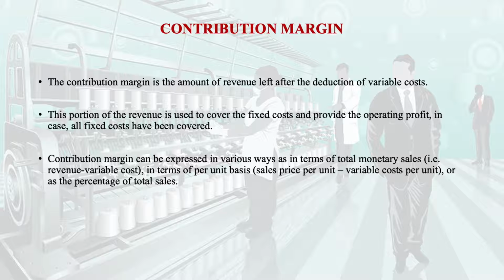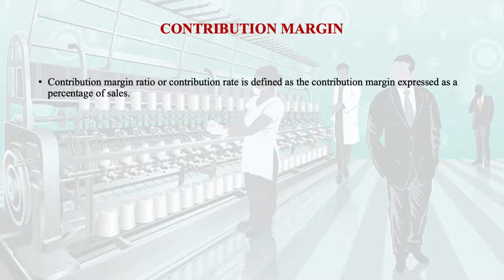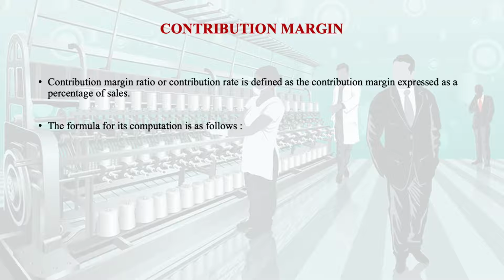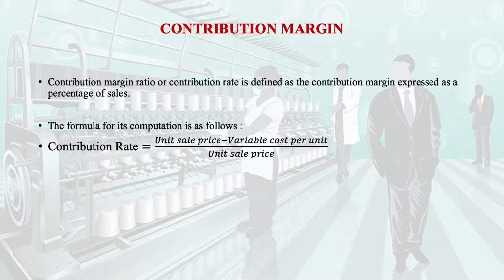The contribution margin ratio, or the contribution rate, is defined as the contribution margin expressed as a percentage of sales. The formula is: contribution rate equals unit sale price minus variable cost per unit, divided by the unit sale price.